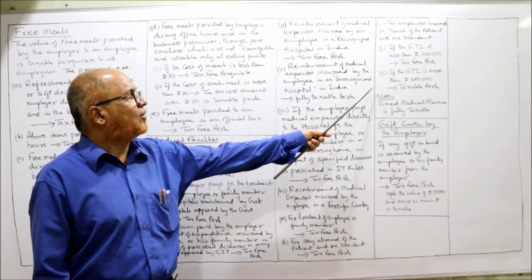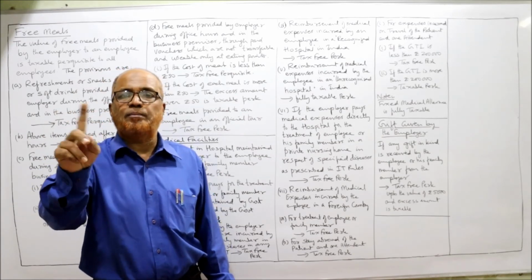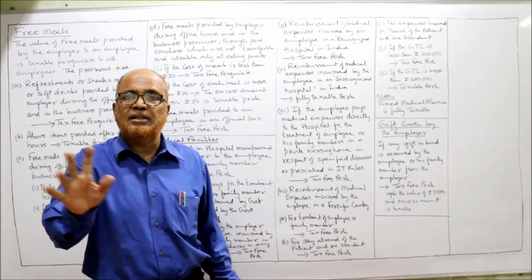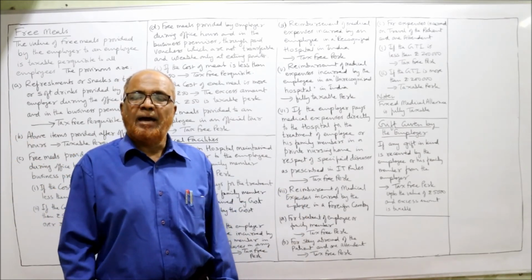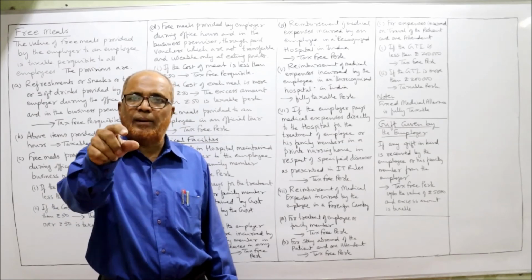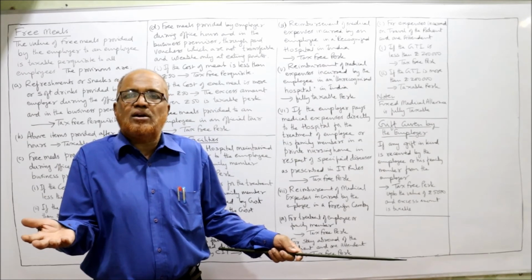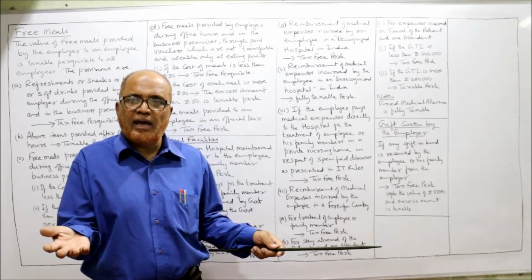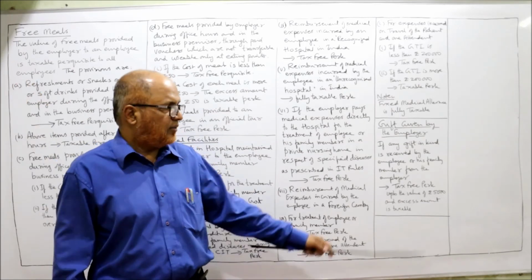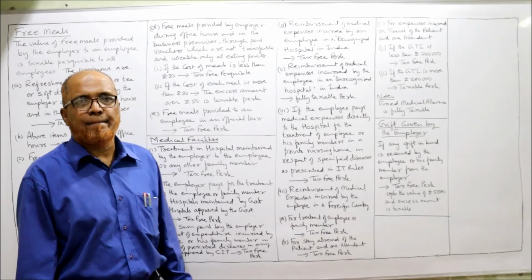This is regarding foreign treatment. And one point you have to remember: fixed medical allowance is not a perquisite. Fixed medical allowance is fully taxable. These provisions will not apply. Allowance is a fixed amount which is given by the employer to the employee every month. Whether the employee has fallen sick or not, whether the employee has taken the treatment or not, fixed medical allowance is fully taxable always. Now next, gift given by the employer.